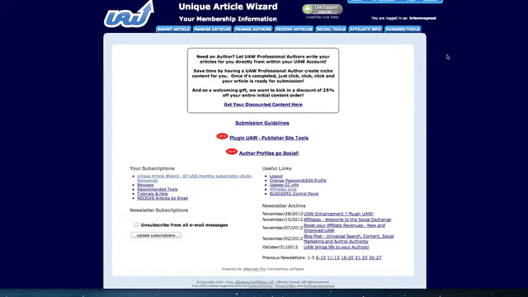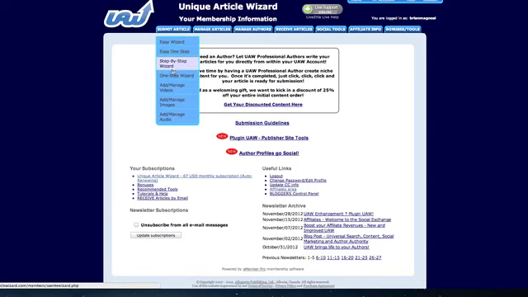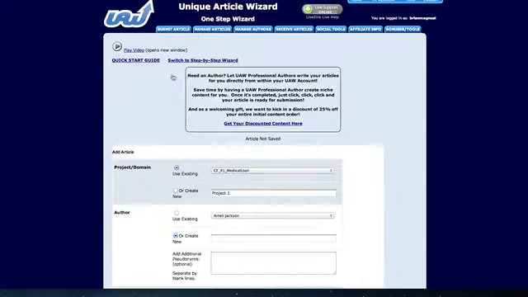So let me do this. I'm going to give you the quick and dirty overview of UAW, because Unique Article Wizard has a lot of moving parts and it kind of freaks people out a little bit, but you really don't need to be freaked out at all. So for example, once we're here on the home page, we'll go down to Submit Article, and I recommend the One Step Wizard. I've used a bunch of these, but this one is probably the best. And again, there's a little video player here. It's a quick start guide, which is nice.